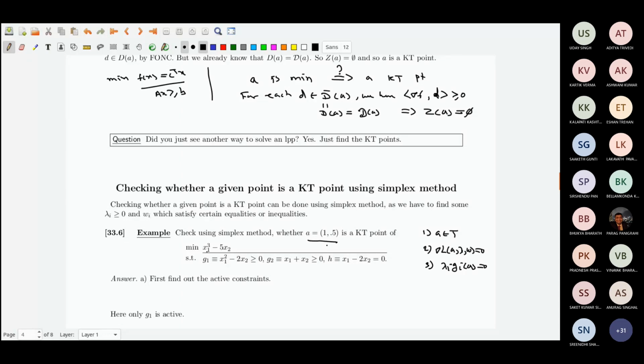So I substitute 1 and 0.5 here. I find g1 is active, only g1 is active here. So I understood that if this point is to be a KT point, then lambda 2 is going to be 0, because it is inactive. It is clear from condition 3 that lambda 2 is going to be 0, so I am not bothering with it right now.